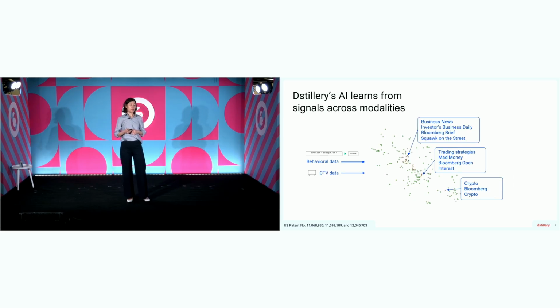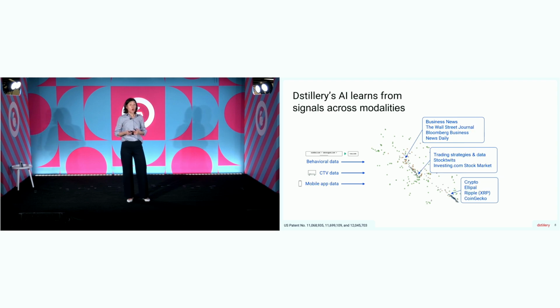behavior. So we bring in CTV data. And so you can see CTV titles and genres and networks and where those activations sit in terms of their intent and how they relate to these other digital behaviors. We bring in mobile app data. You can see mobile app names and how they fit into those same micro neighborhoods on this